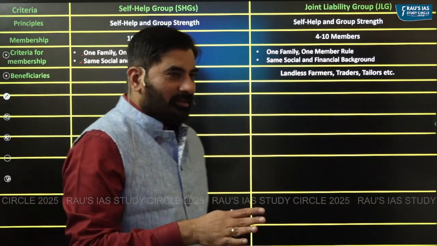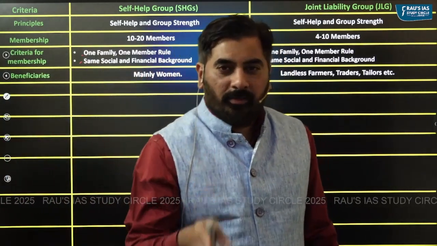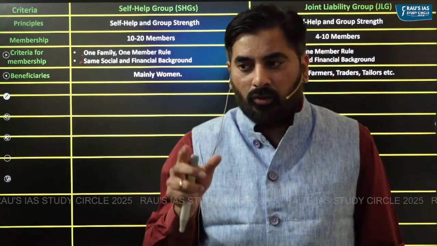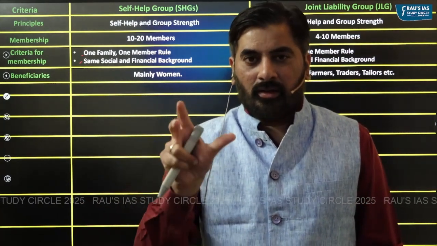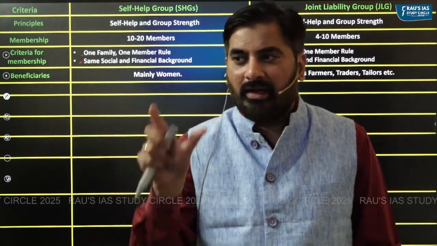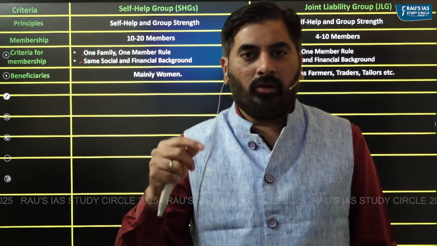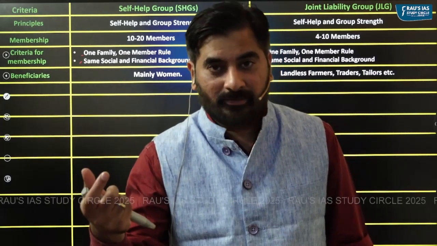But SHGs mainly target women. Joint liability groups target people who belong to a similar profession. For example, landless farmers, tenant farmers, sharecroppers, or people who are into the tailoring business, right?